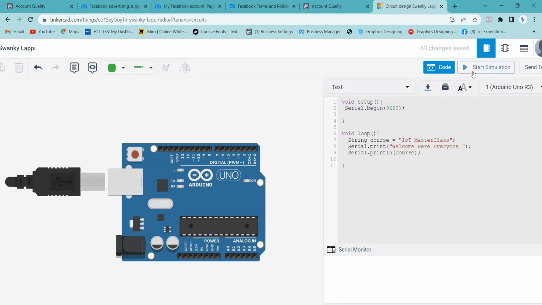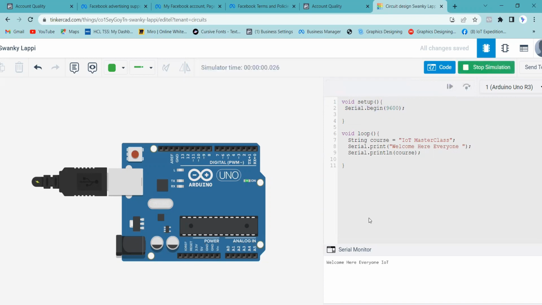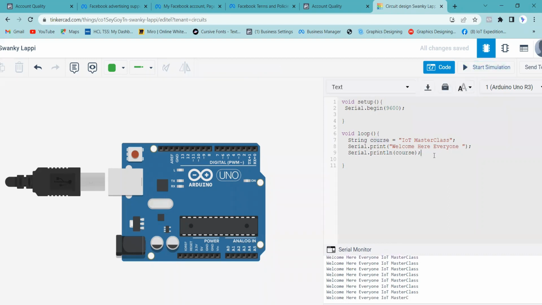All right, let me click on start simulation here, and you should be able to see this. Can you see this? Welcome here, everyone, IoT Masterclass. You get it, right? Which means that the variable we have created is working perfectly fine. And it is printing continuously. I've not given any delay here, and that's the reason I'm getting back a message from Arduino continuously. So I'll stop the simulation and give some delay here.